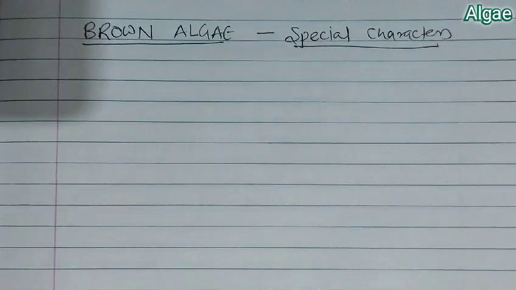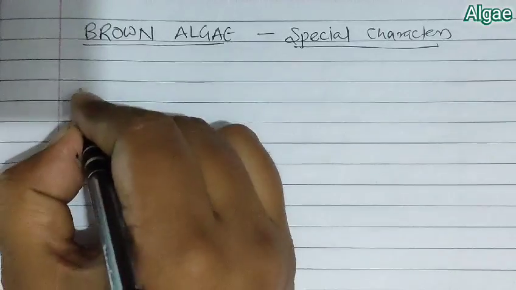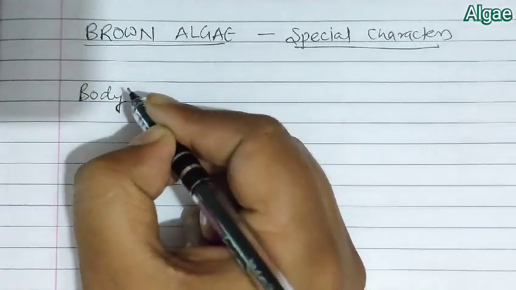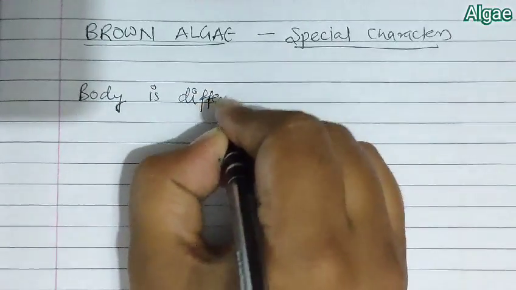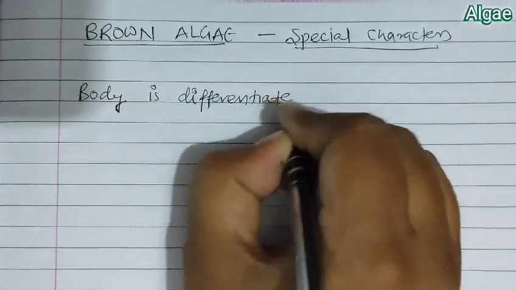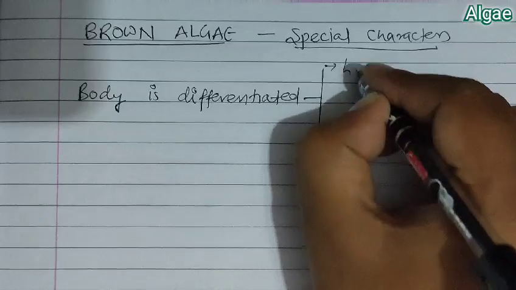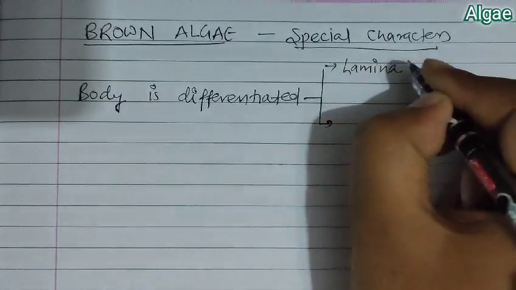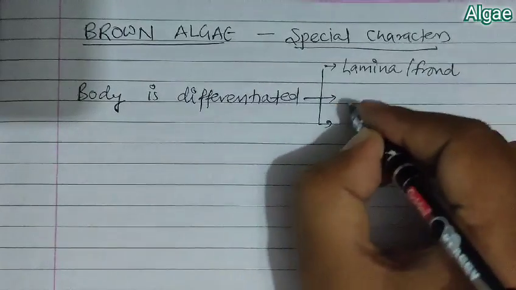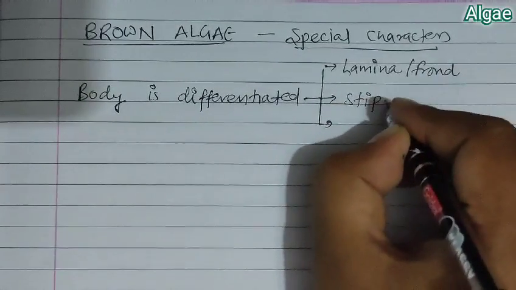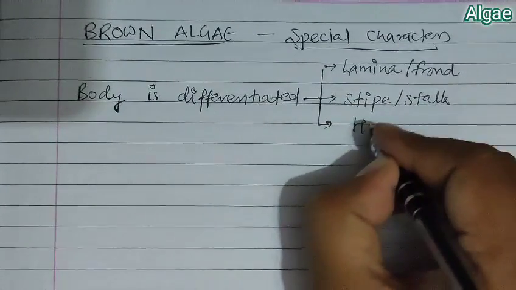The body of brown algae is differentiated into three parts, that is lamina or frond, second is stipe or stalk, and third is holdfast.